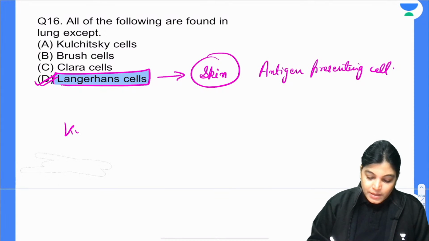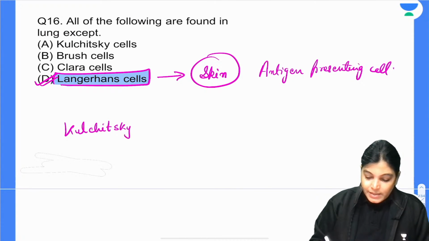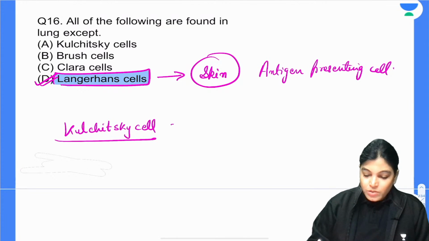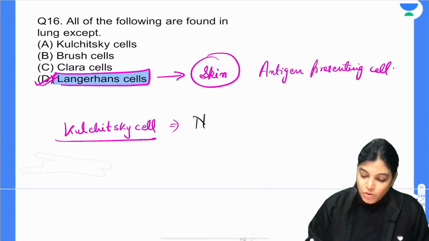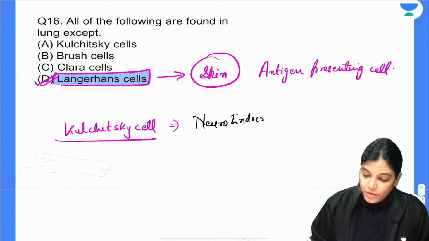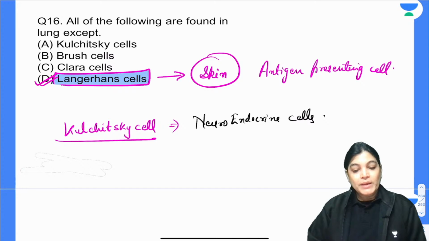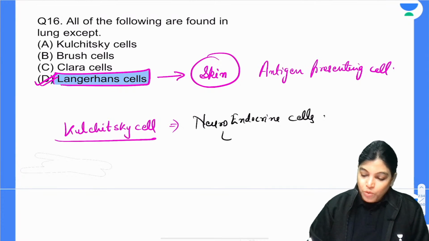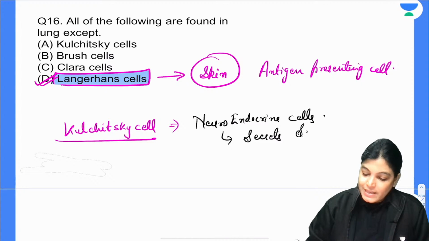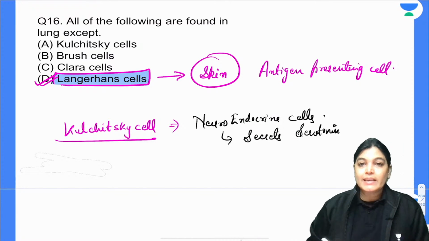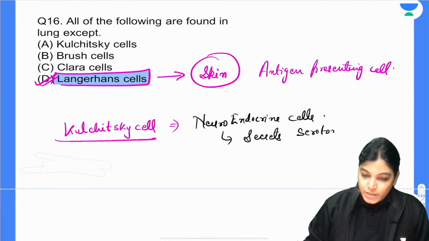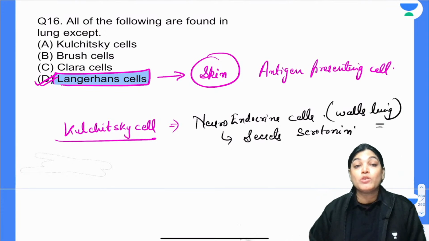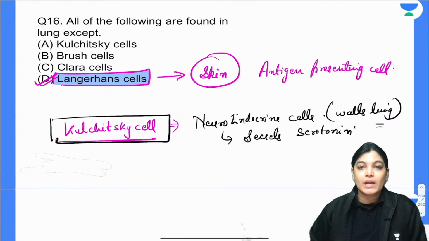Let's talk about Kulchitsky cells. These are also called neuroendocrine cells, which belong to the APUD system of cells, and they are important for secretion. What do they secrete? They secrete serotonin, and they are found in the lining epithelium of the lung.